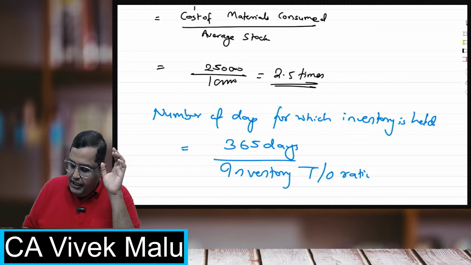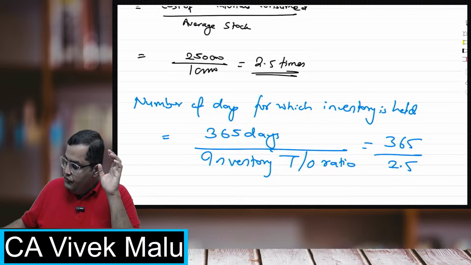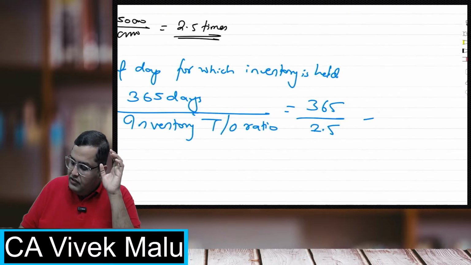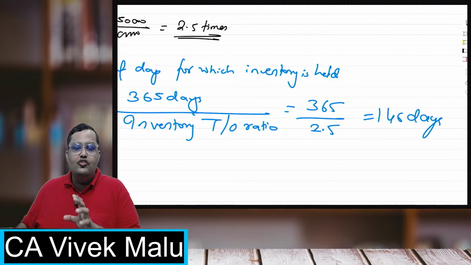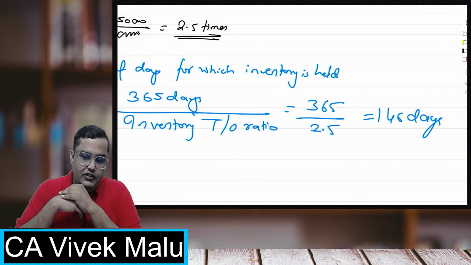So 365 upon 2.5. It is coming 146 days. It means that on an average, I am holding my stocks for 146 days.